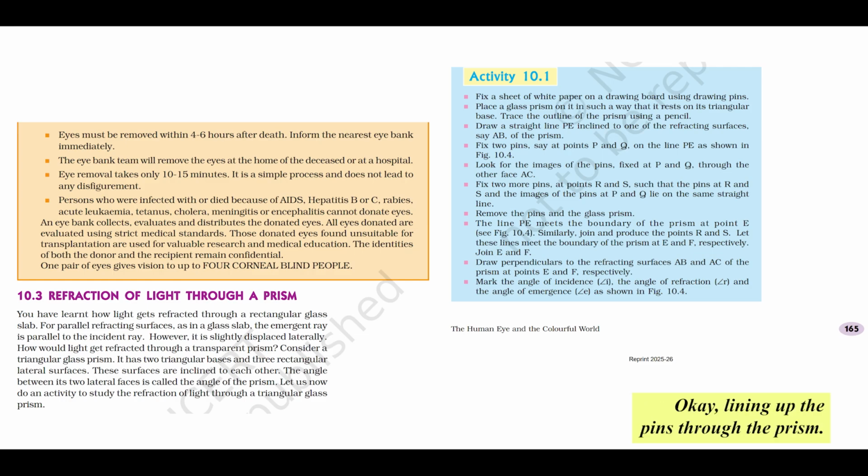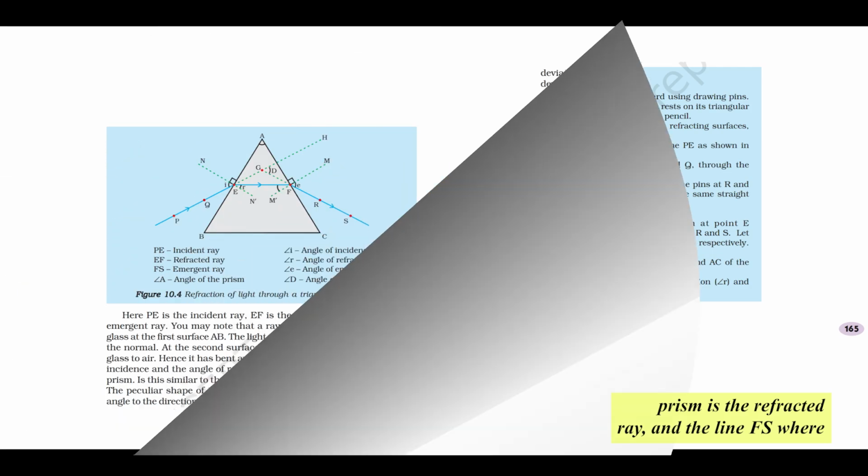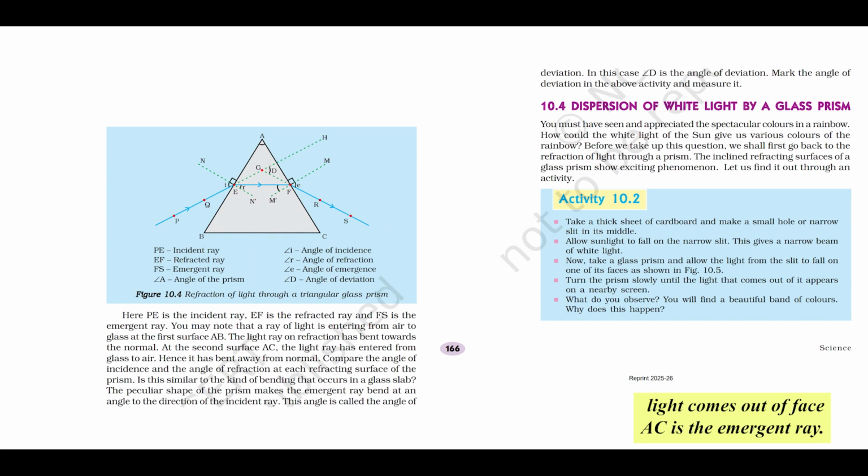Okay, lining up the pins through the prism. Exactly. Then remove everything. Connect the dots. PE is the incident ray. The line segment, EF, inside the prism is the refracted ray. And the line FS, where light comes out of face AC, is the emergent ray. Now, let's look at the bending at each surface. At the first surface, AB, air to glass, light enters a denser medium, so it bends towards the normal. At the second surface, AC, glass to air, light exits into a rarer medium, so it bends away from the normal.